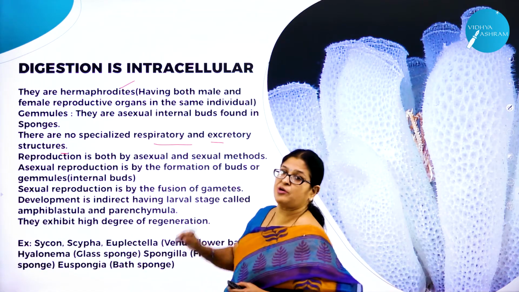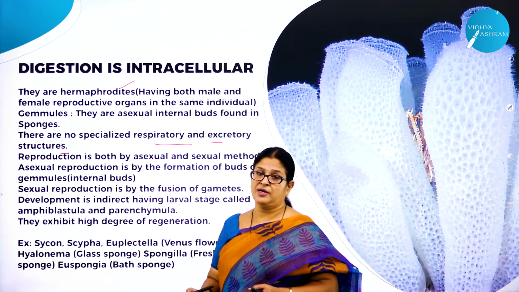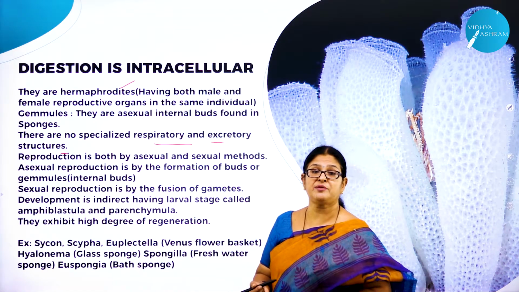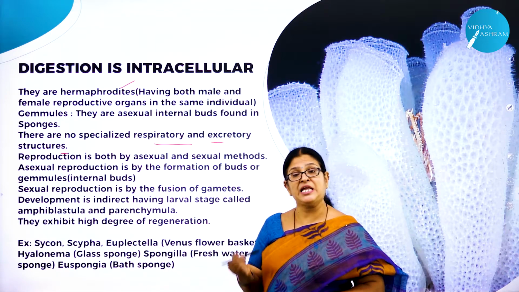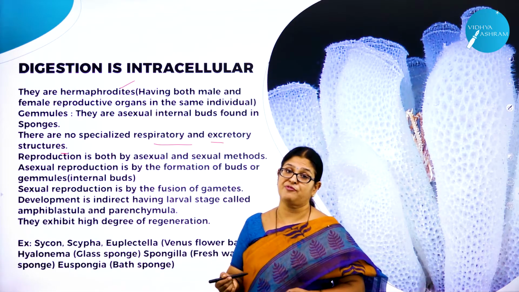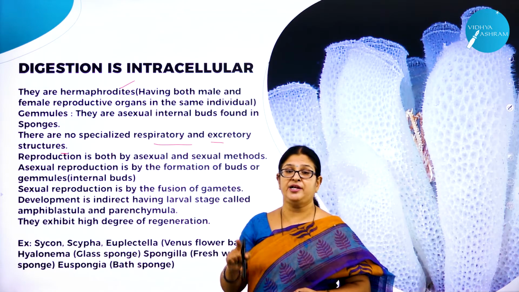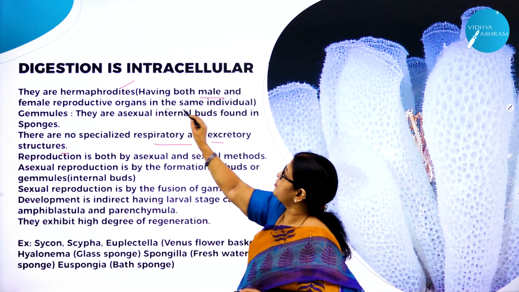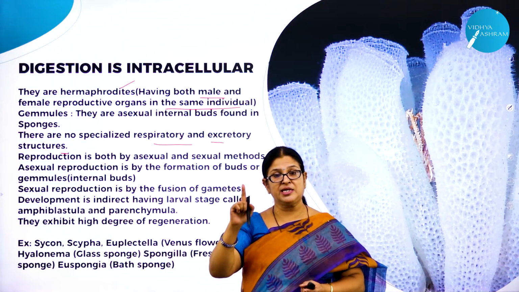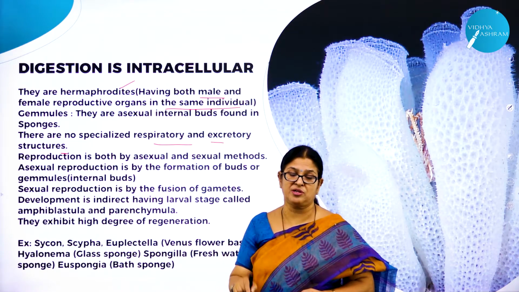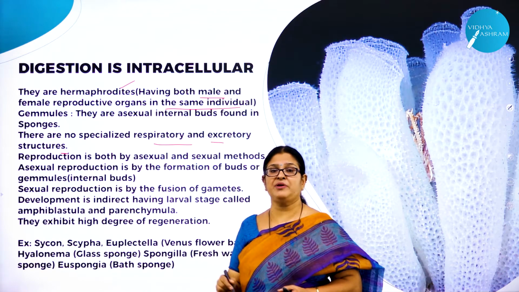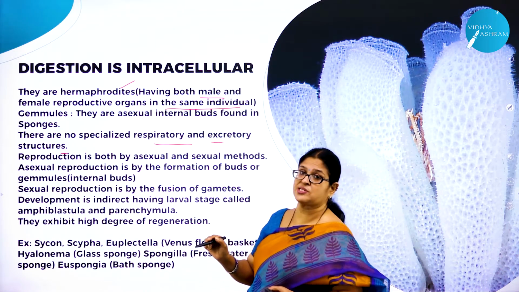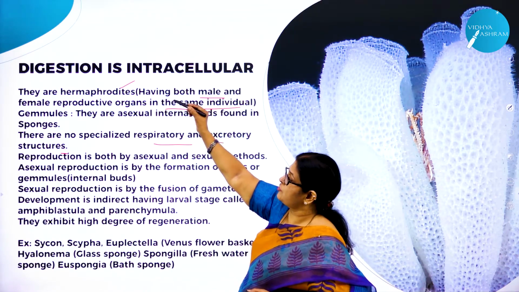What do you mean by hermaphrodites? Hope you remember we studied that hermaphrodite means bisexuality. In animals we use the word hermaphrodites, where one single individual or single organism will have both the male and the female reproductive organs. That is, a single individual organism will have both the male and the female reproductive structures, and that feature is called hermaphrodites.